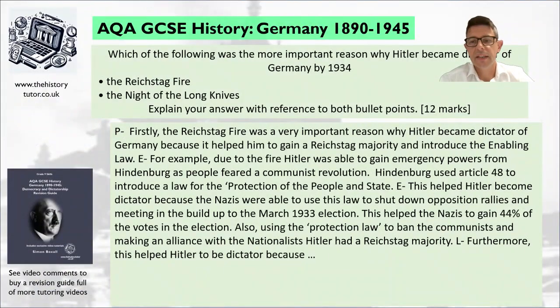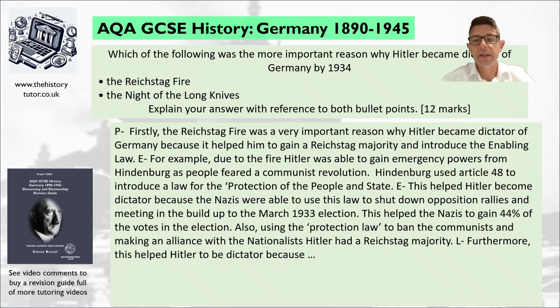Okay, so here's what I said. I said this helped Hitler become dictator because the Nazis were able to use the law to shut down opposition rallies and meetings in the build-up to the March 1933 election. This helped the Nazis to gain 44% of the vote in the election. Also, using the protection law, he could ban communists and make alliances with the nationalists, so Hitler had a Reichstag majority.